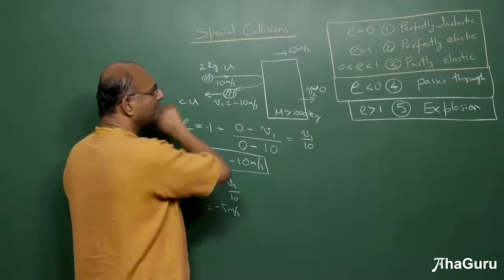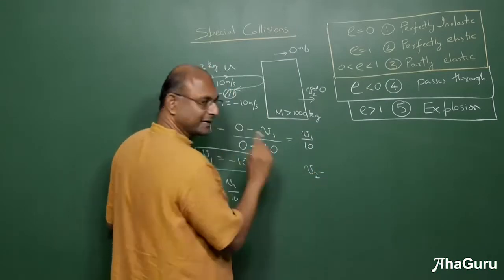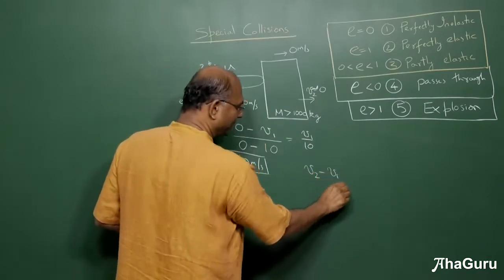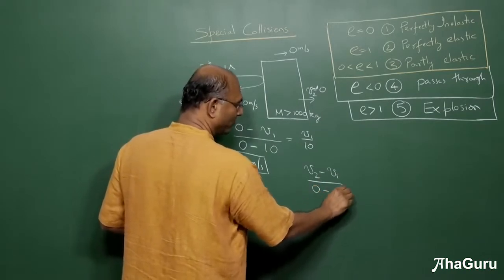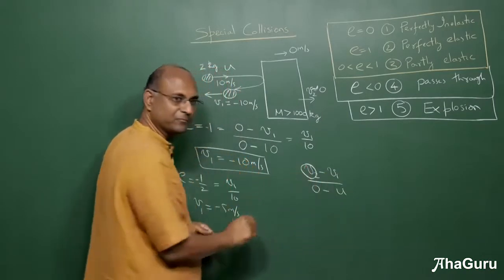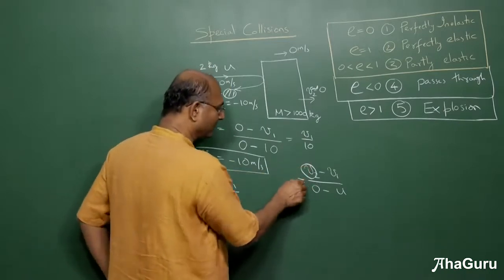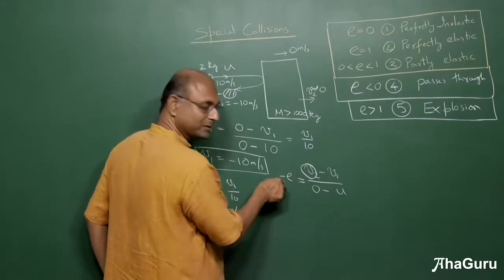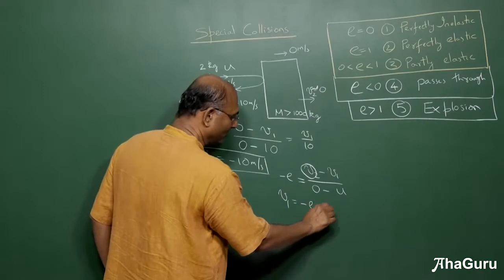Why? Because the wall is not moving. So in general, (V2 minus V1) by (U2 minus U1), where V2 is 0 and U2 is also 0, must be equal to minus E. So V1 by U is minus E, which tells you V1 is minus EU.